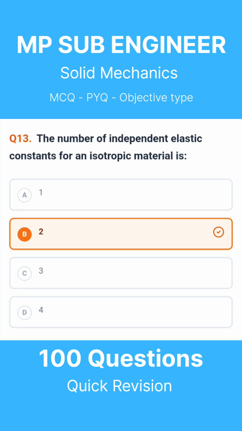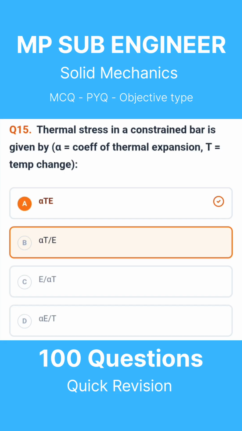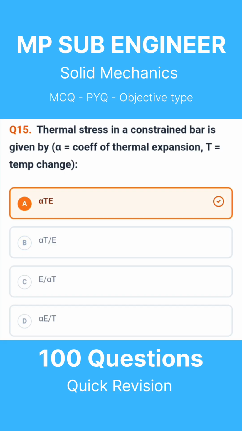Question 13. The number of independent elastic constants for an isotropic material is. The correct answer is 2. Question 14. The number of independent elastic constants for an orthotropic material is. The correct answer is 9. Question 15. Thermal stress in a constrained bar is given by, alpha equals coefficient of thermal expansion, T equals temperature change. The correct answer is E alpha T.